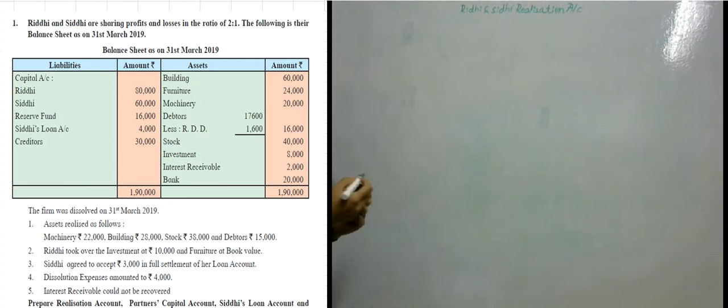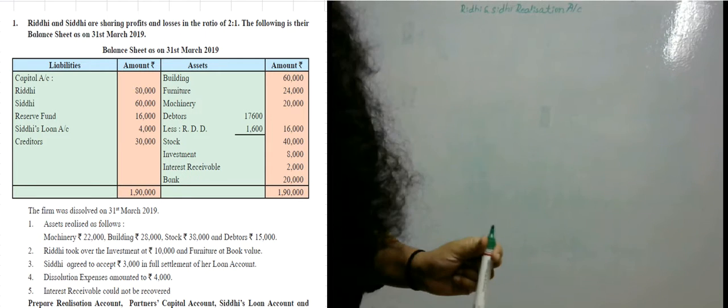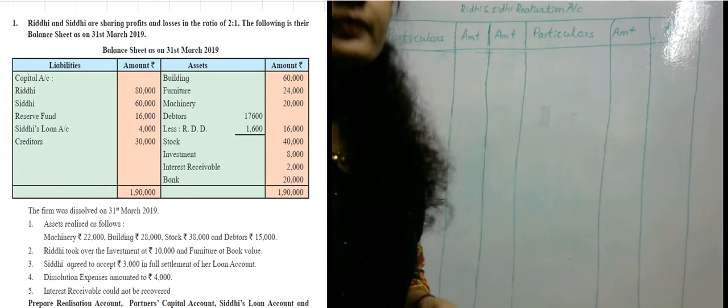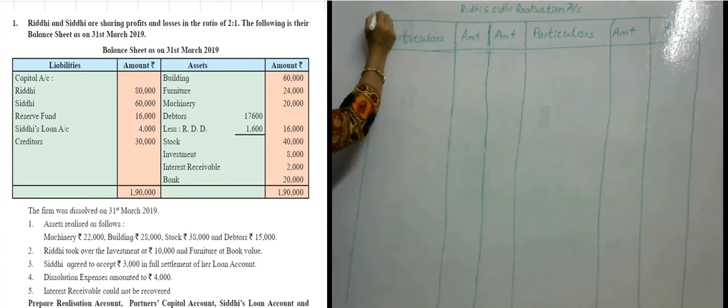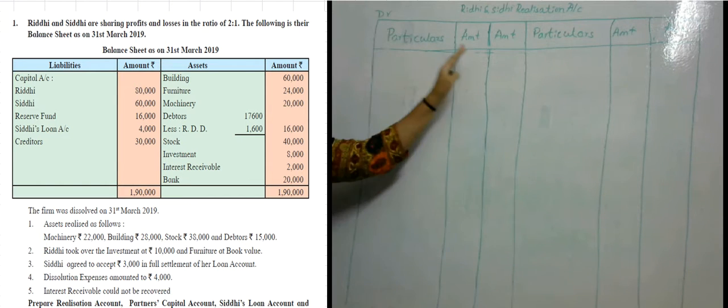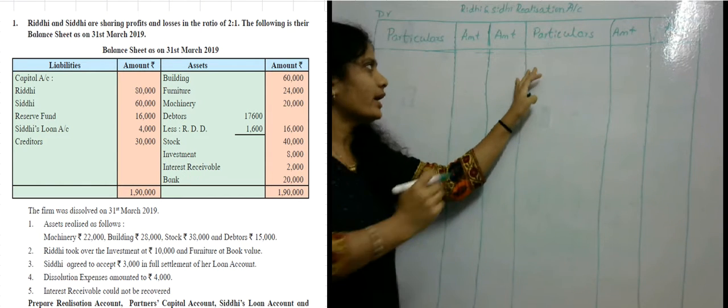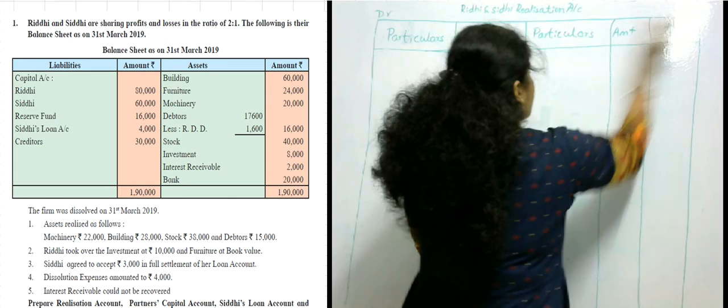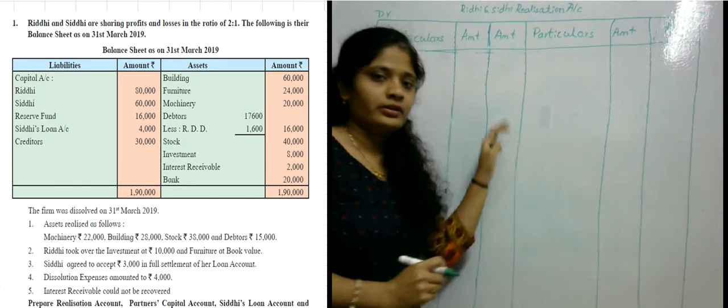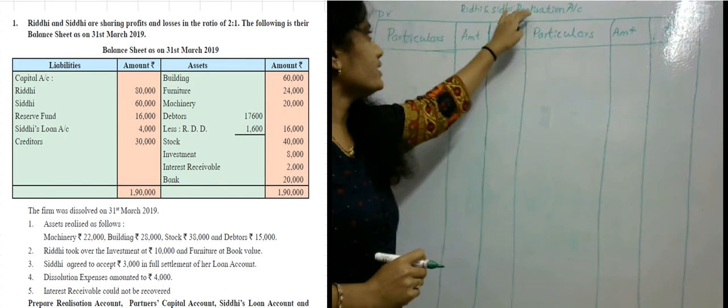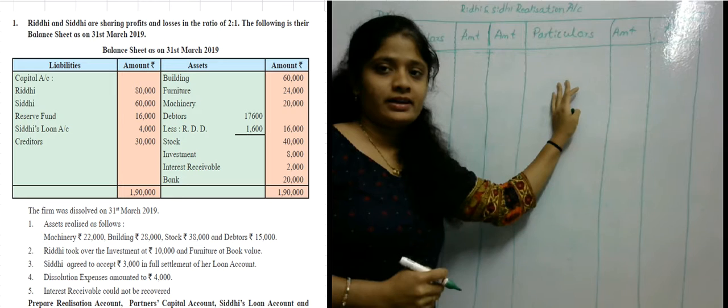We'll prepare a two column table, debit side particulars and amount, credit side particulars and amount.